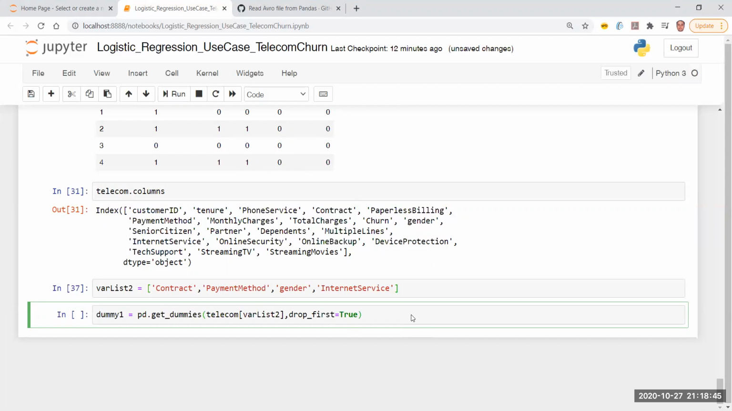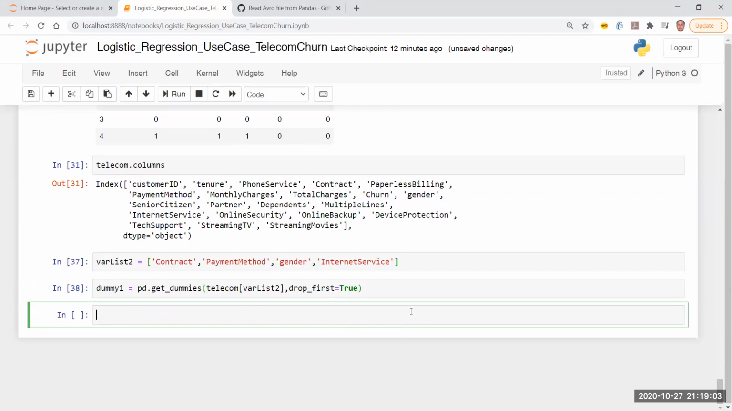Then one of those columns, the first column, will be dropped. What I mean by that is, let's say in the case of contract, if we have 4 unique values, then 4 fields will be created, right? Out of which the first field is going to be dropped because I don't need it. If I do this, I've created a dummy